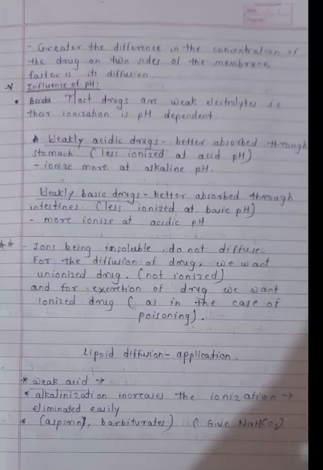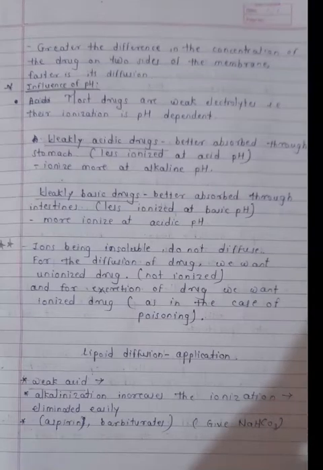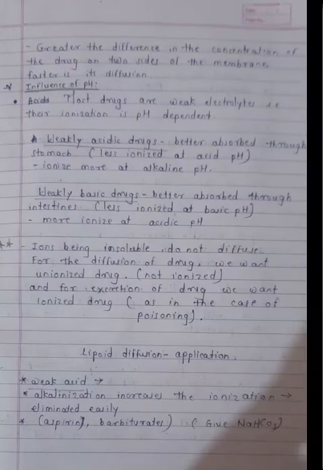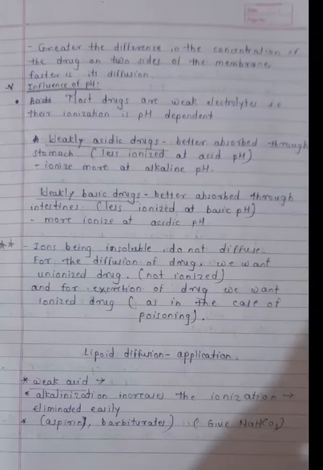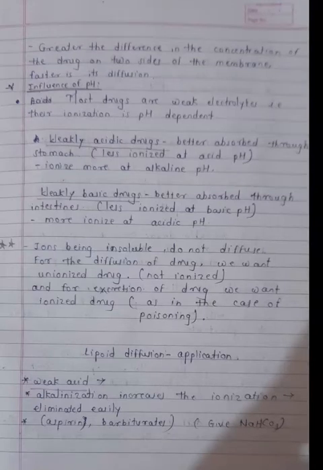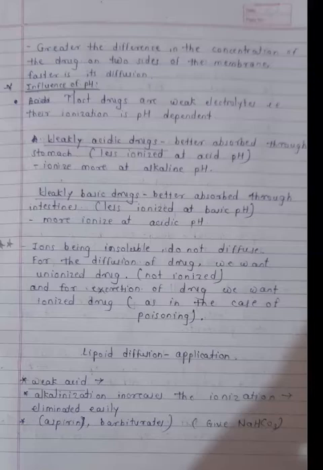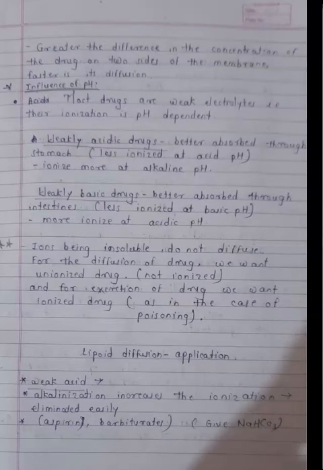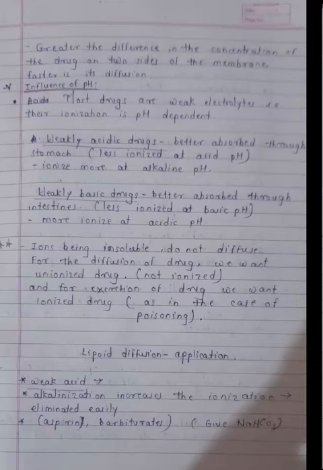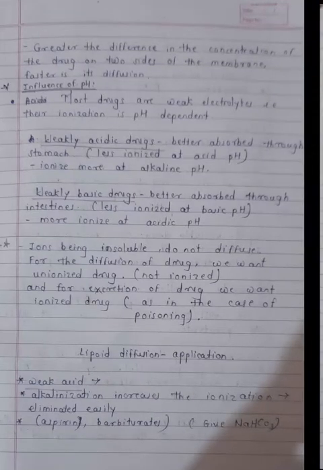Weakly basic drugs are better absorbed through the intestine, because in the intestine there is basic pH. So basic drugs will be better absorbed in the basic environment. So they will absorb in the intestine, and they will ionize in the acidic pH, so they will ionize in the stomach. So for acidic drugs, we want an acidic environment. For basic drugs, we want a basic environment for the diffusion and absorption of the drug. So remember this point. And for the excretion of the drug, weakly acidic drugs need alkaline pH, and weakly basic drugs need acidic pH.